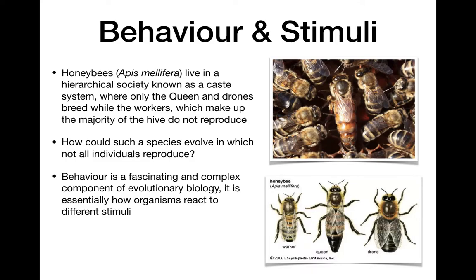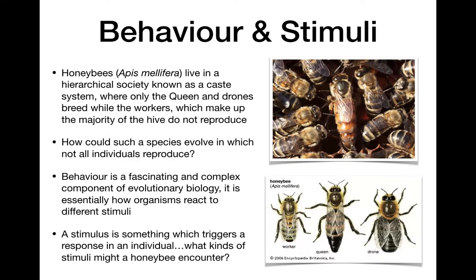So behavior is this complicated, and I find it a really interesting part of evolutionary biology. If you sum it up down to the basic idea, it is how organisms react to different stimuli. So if you give an organism a stimulus, how it's going to react is its behavior. Now the stimuli are things that organisms encounter, and they trigger some sort of response in the individual. So think about the honeybees for a second. What kind of stimuli might a honeybee encounter?